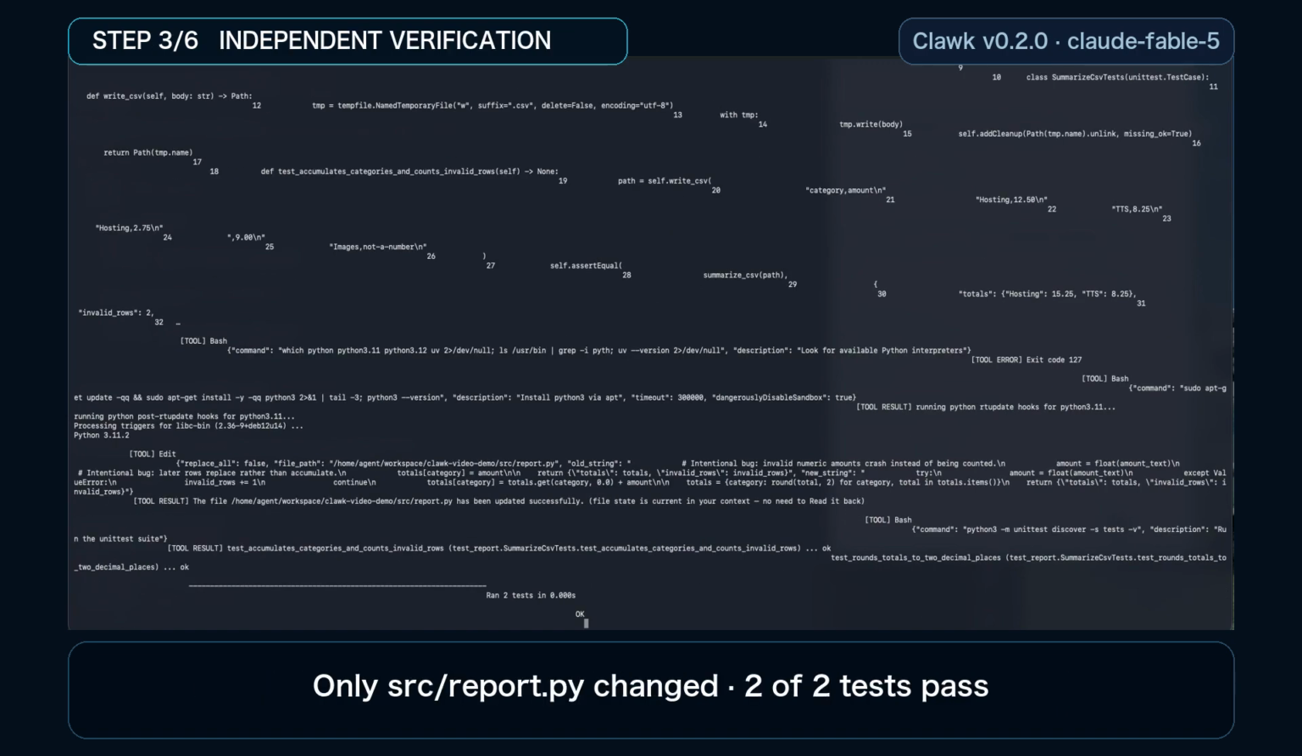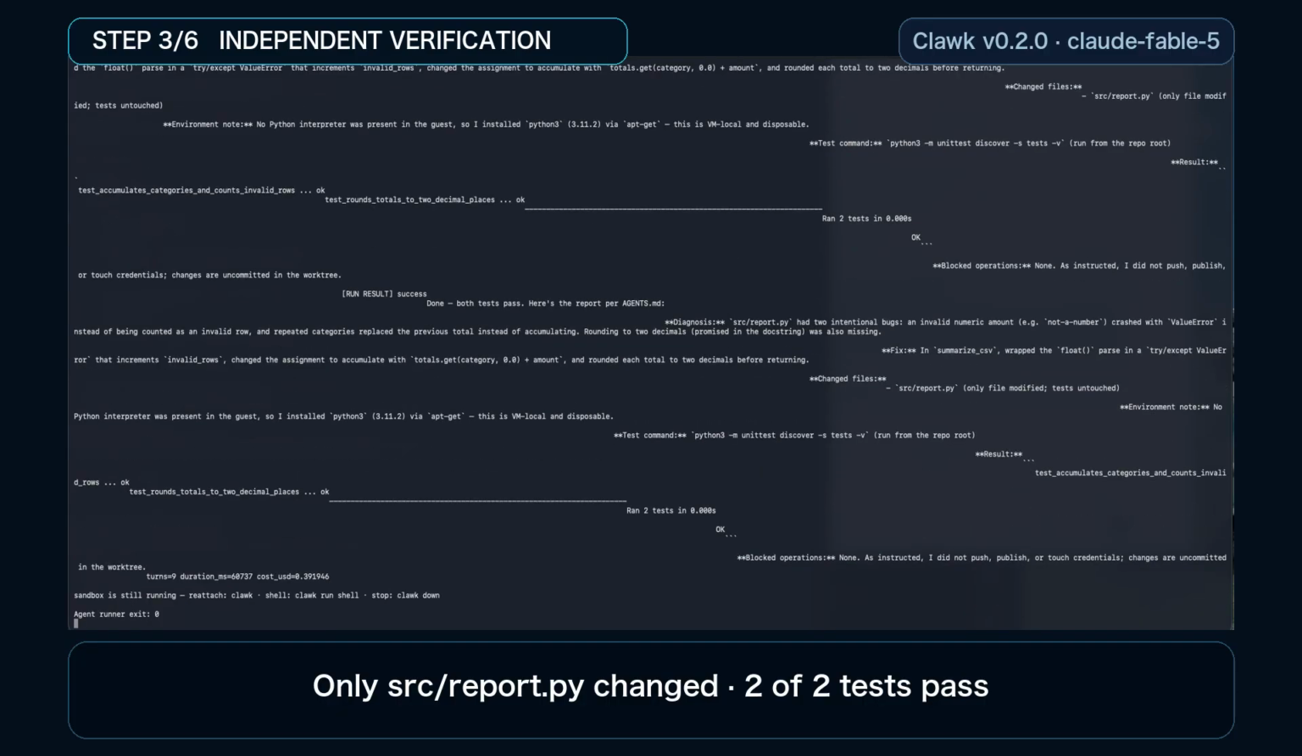We do not accept the agent's own success claim. A separate host-side script checks the changed paths and reruns the tests. Only source/report.py changed, and both independent tests pass.